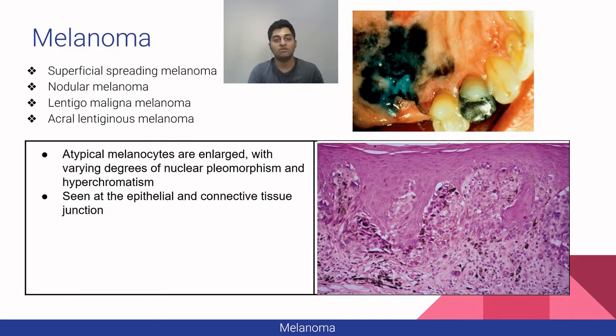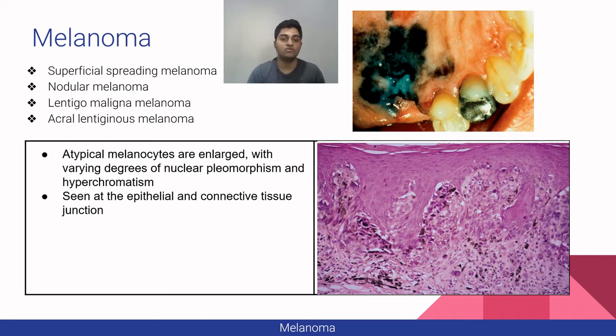The next malignant neoplasm is melanoma. It is actually melanocytic in origin, but it also occurs in the epithelium. It rarely occurs in the oral mucosa, and it appears as dark brown, black, or bluish black. There are four main types of melanoma: superficial spreading melanoma, nodular melanoma, lentigo-malignant melanoma, and acral-lentiginous melanoma.